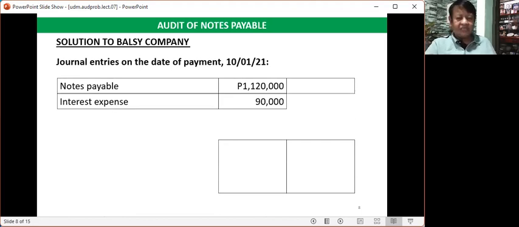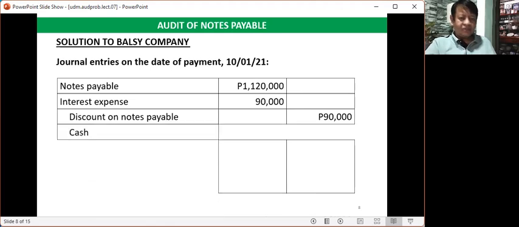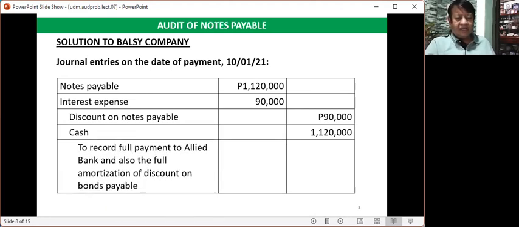Actually, this 90,000 pesos is the remaining balance of the discount on notes payable. That is why we will also credit discount on notes payable of 90,000 pesos. So we will credit cash for the whole amount of 1,120,000 pesos.